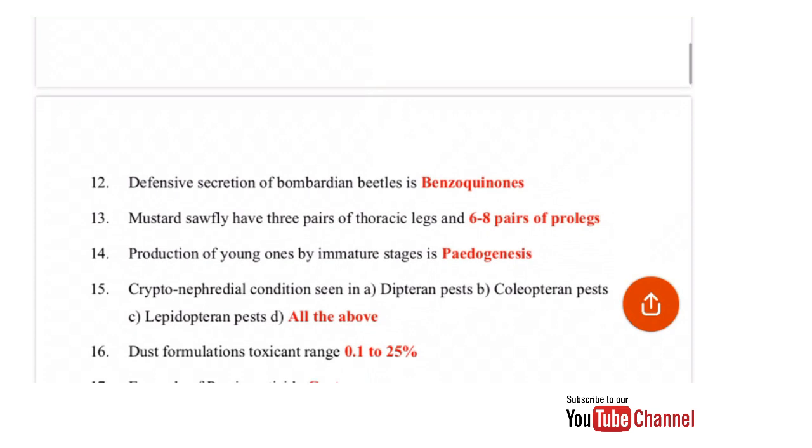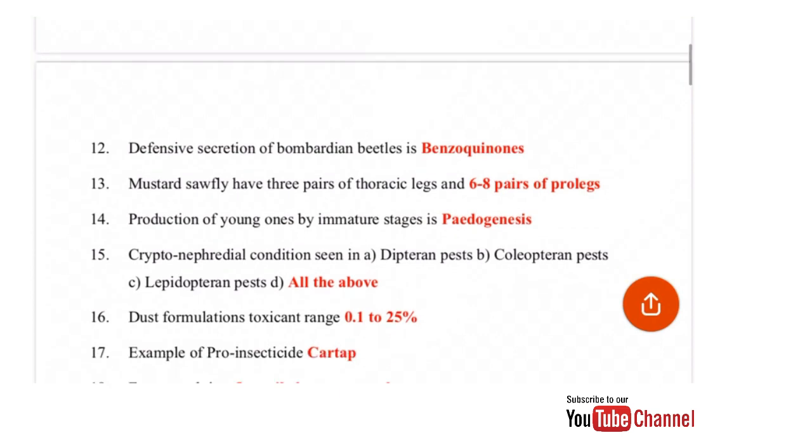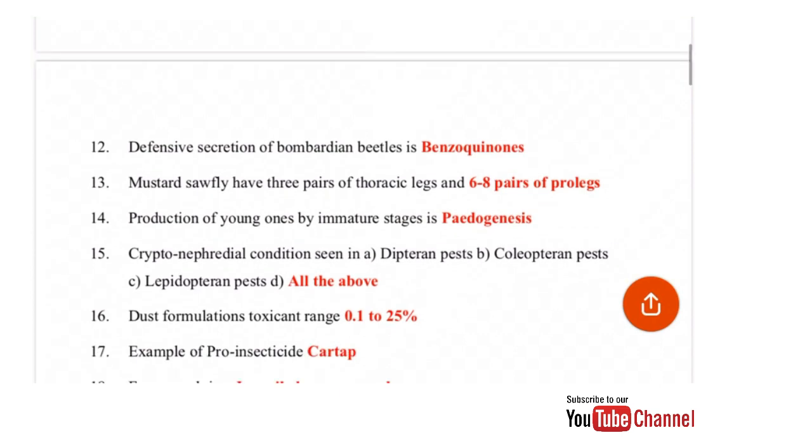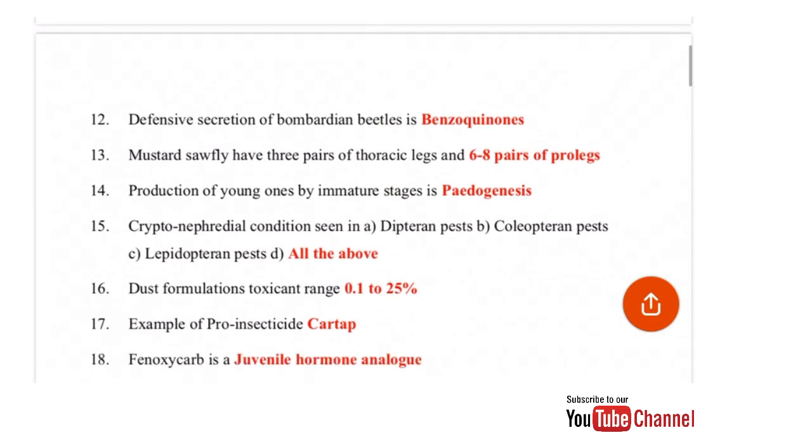Dust formulation toxicant range: the range for the dust formulation toxicant is 0.1 to 25%. Example of pro-insecticide: the example of pro-insecticide is Cartap. A pro-insecticide is a chemical that gets activated by coming in contact with the living organism. Otherwise, it does not get activated. That is called a pro-insecticide. Whereas fenazaquin and diafenthiuron are also pro-insecticides. Phenoxycarb is a juvenile hormone analog.